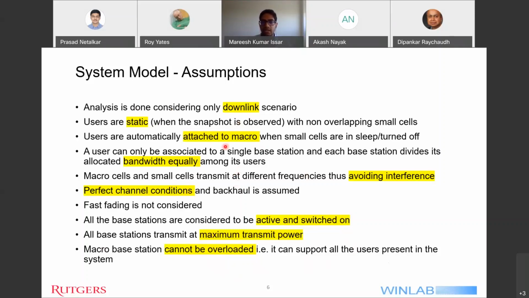A user can attach only to one base station, and all the base stations transmit at their maximum transmit power. Also, the macro base station cannot be overloaded, which means that all the users present in my system are capable of being supported by the macro base station. This is an important assumption. I'll come back to it in my subsequent slides.